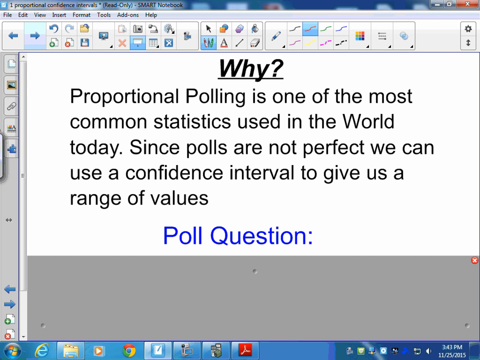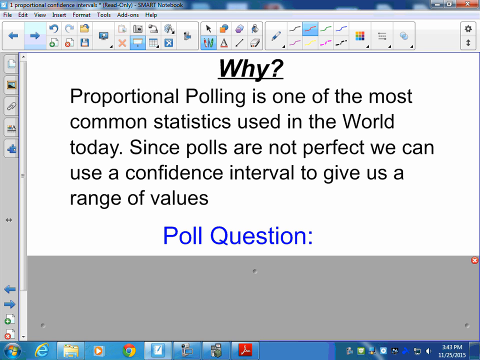Okay, now the why. Why would we want to construct proportional confidence intervals? Proportional polling is probably one of the most common statistics you see in TV or on the internet, referring to anything from the president's approval rating to what percent of people choose Jif over Skippy.